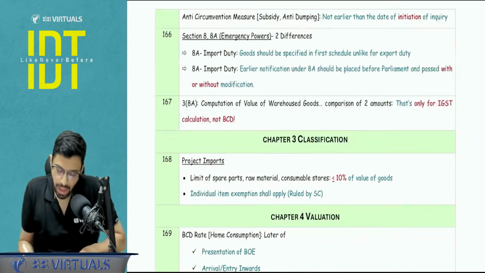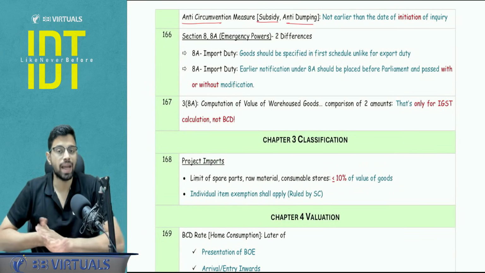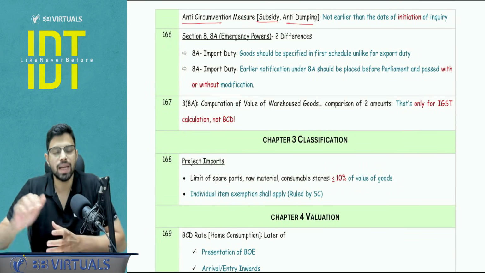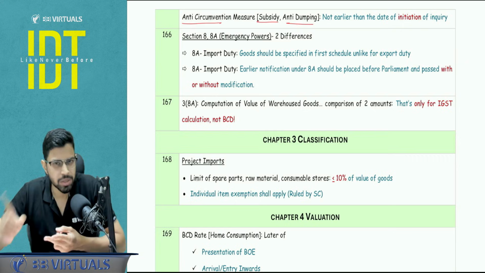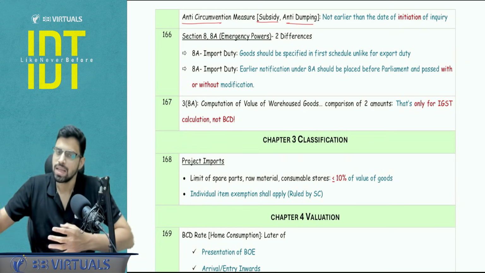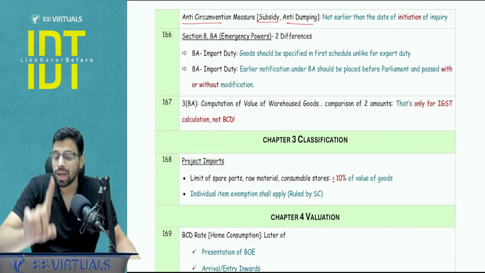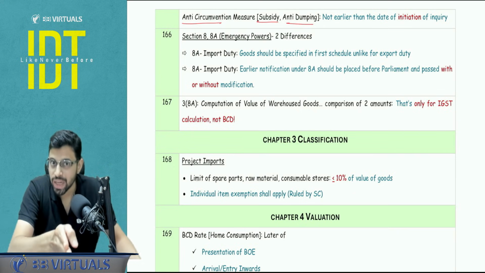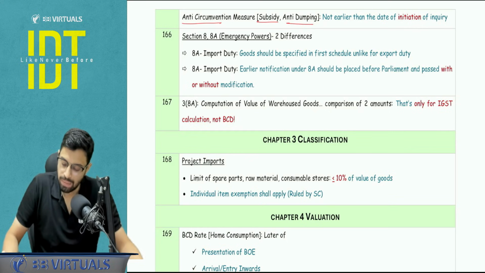Next. Anti-circumvention measures. If we find that the person is circumventing, how can he avoid this duty? By changing the name, description, form, country. Then in that case, we can extend our duty to the changed and altered form as well. But that imposition cannot be from earlier than the date of initiation of inquiry. This can be asked in the exam.